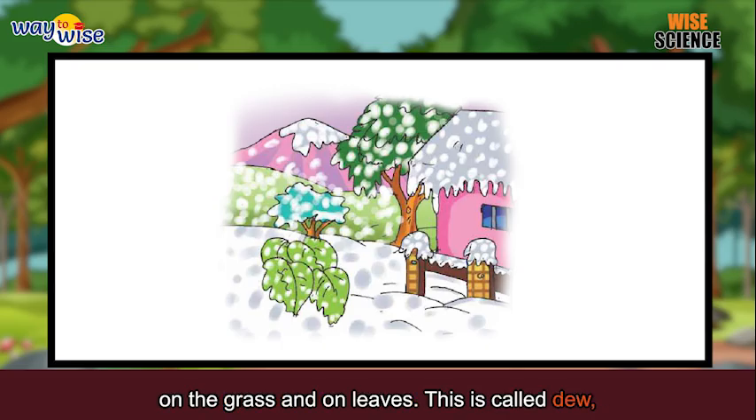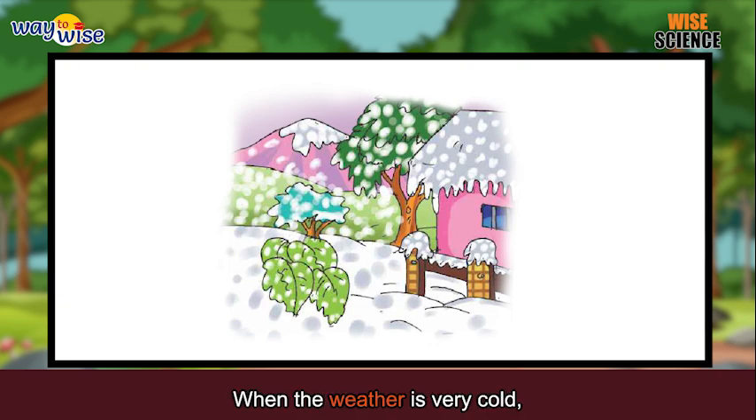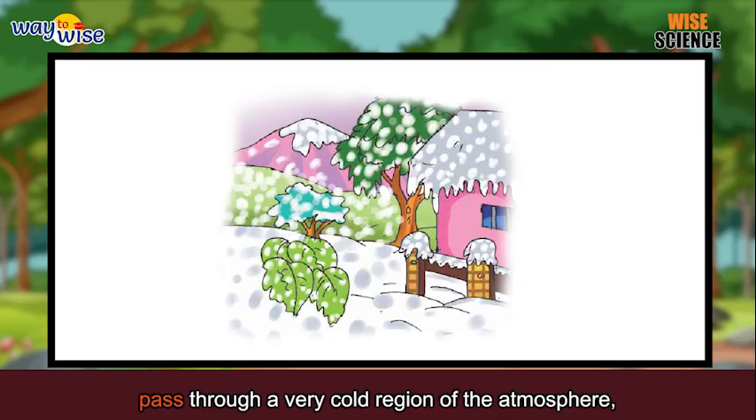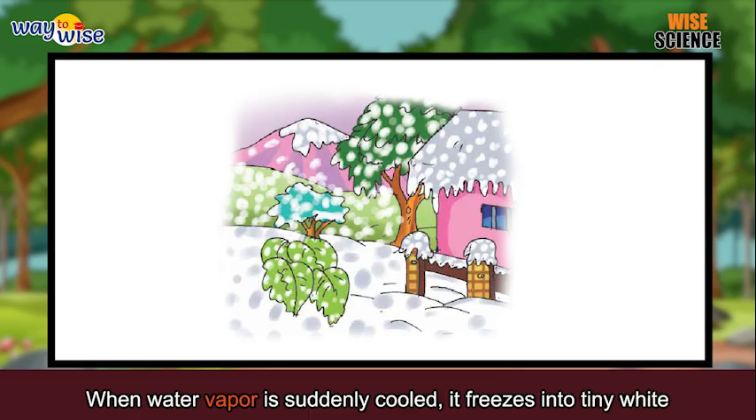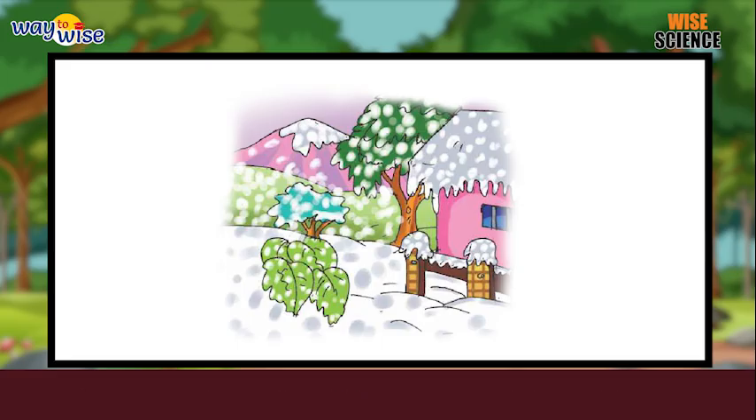This is called dew. Frost. When the weather is very cold, dew drops freeze into tiny ice crystals called frost. Hail. When the raindrops pass through a very cold region of the atmosphere, they freeze and form hail. Snow. When water vapor is suddenly cooled, it freezes into tiny white snowflakes.